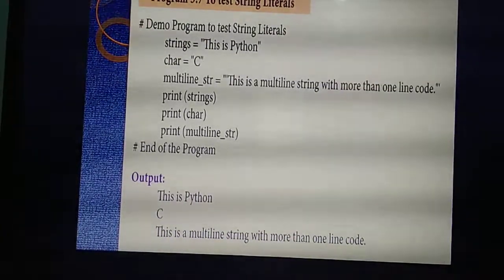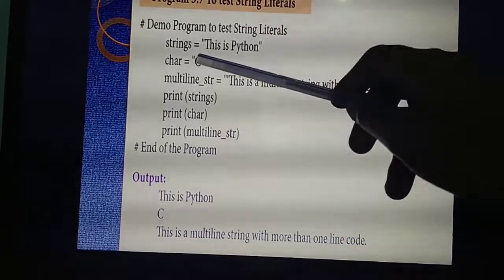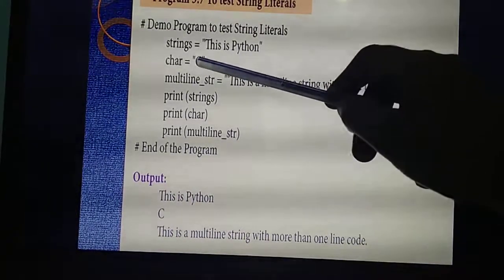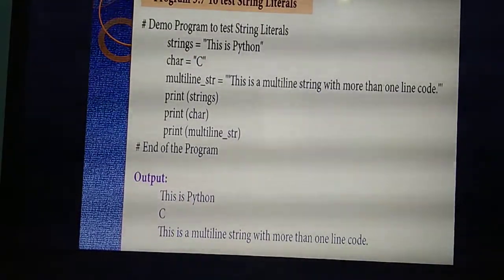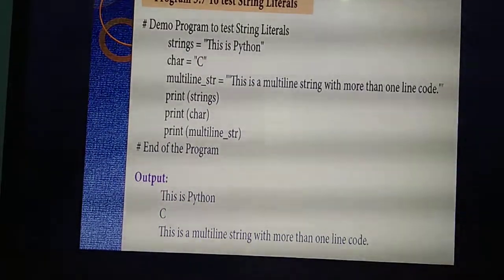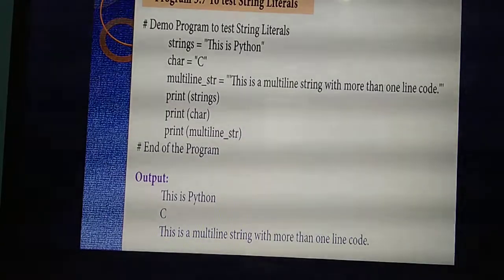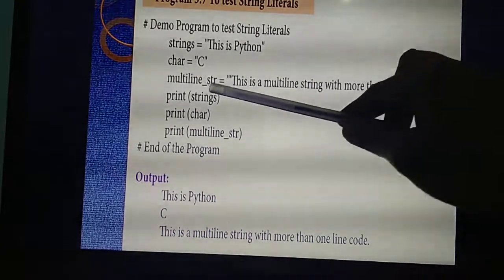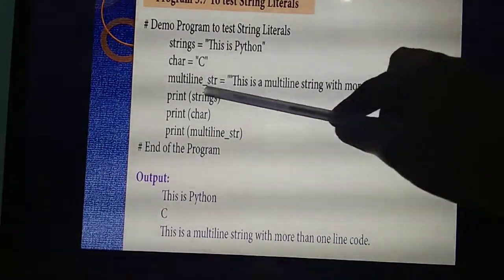So strings. Understand? Here only one alphabet is there, so I am giving it inside character, and that I also mentioned inside double quotes. Understand? Next, see, multi-line. What is this one? Identifier.